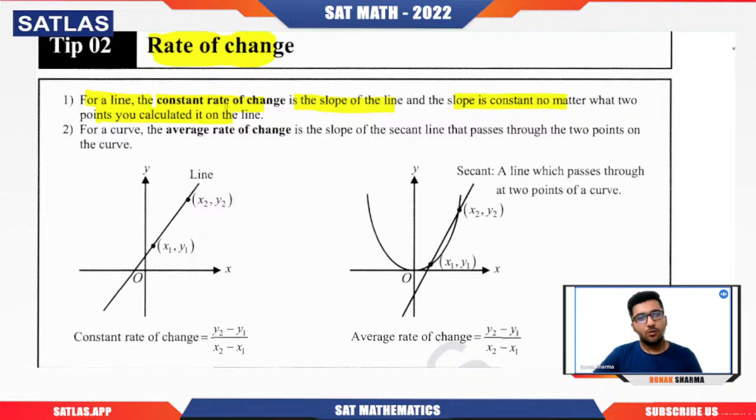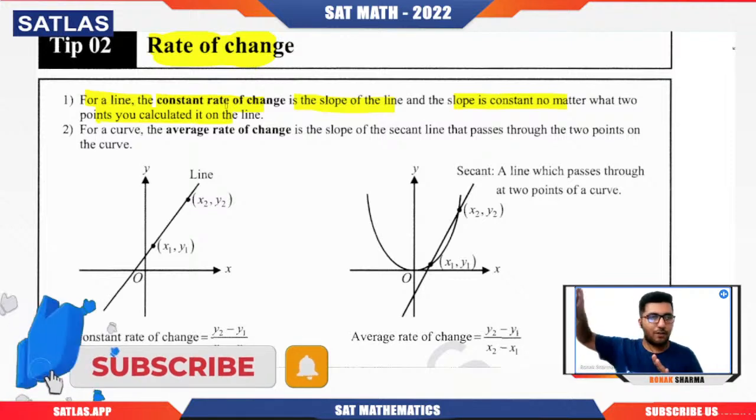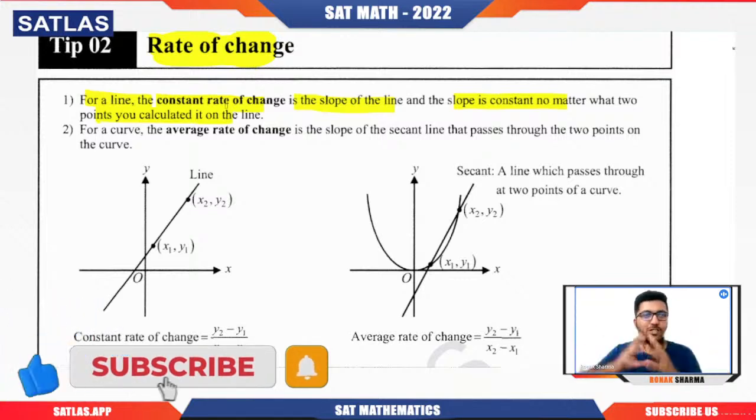So slope is nothing but change in y divided by change in x. It will remain constant whatever pair of points you pick. We have an infinite number of points on the straight line. Whatever two points you pick, it will always give you the same value of slope. Yes, those two points should be on the same line. You cannot pick one point from one line and one point from another line and then say, okay sir, I'm not getting the same value. No, that is not the case.